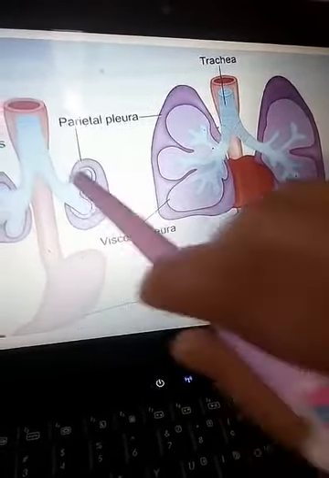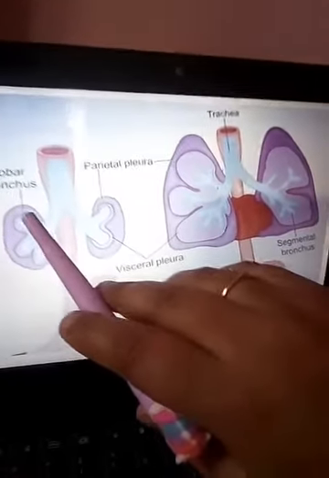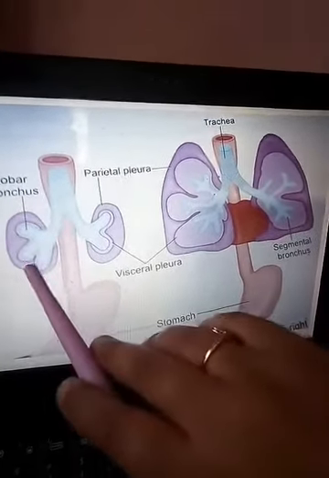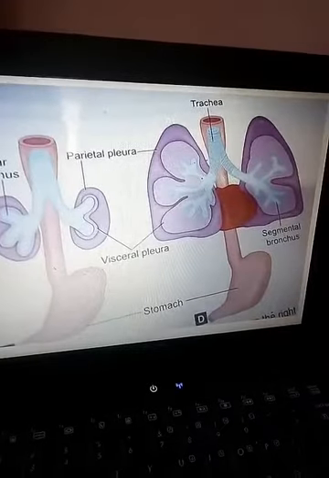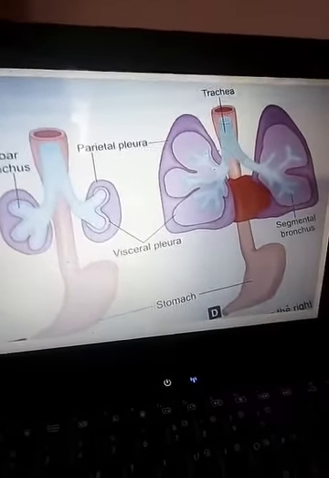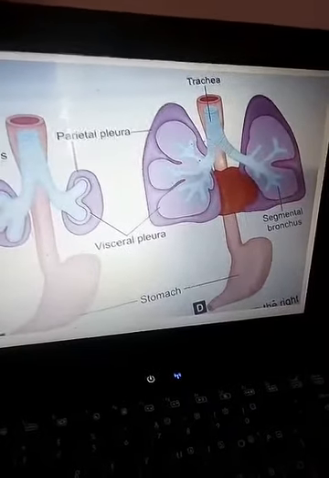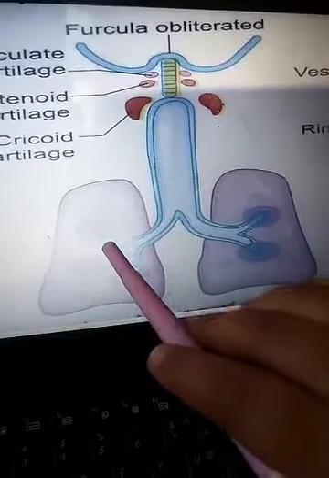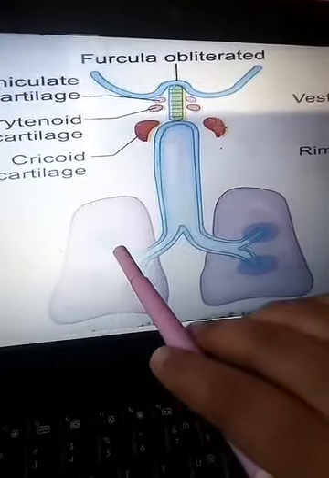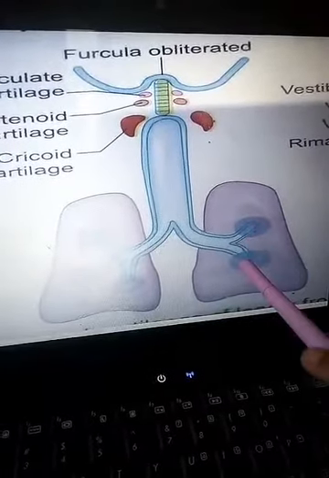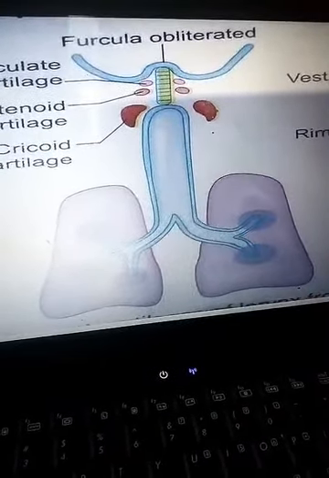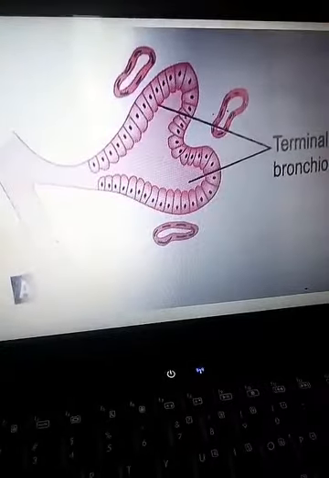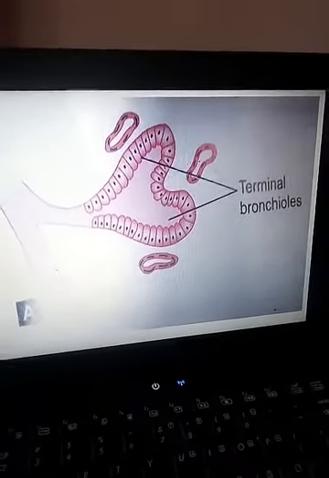Then this principal bronchus is divisible into the lobar bronchus, then the segmental bronchus. First of all lobar, then we have the segmental. Now you can see we have the 3 lobes on the right side, so it is divisible into 3 lobar bronchi, and on the left side we have 2 lobes, so it is divisible into 2 lobar bronchi. Then it is further divisible into the segmental, that is 10 on each side.